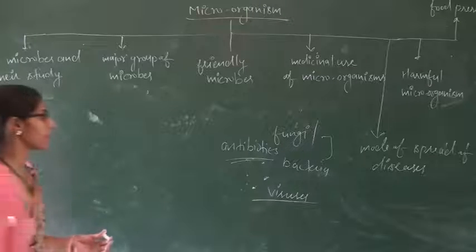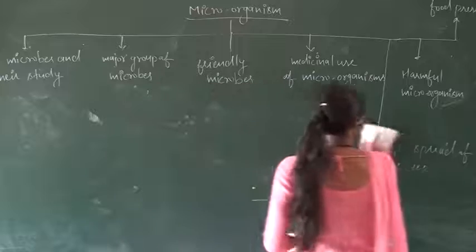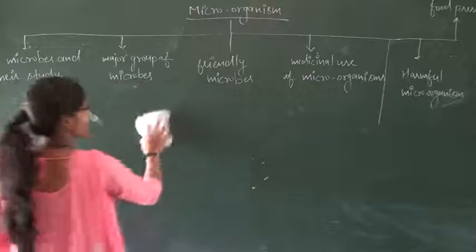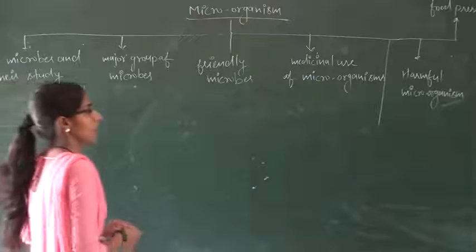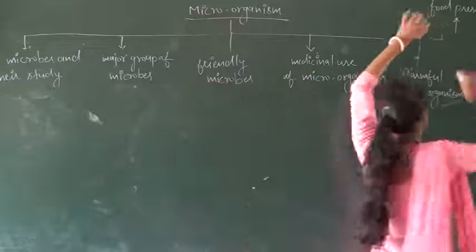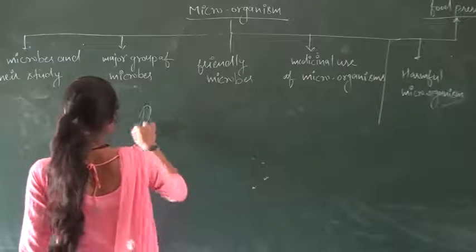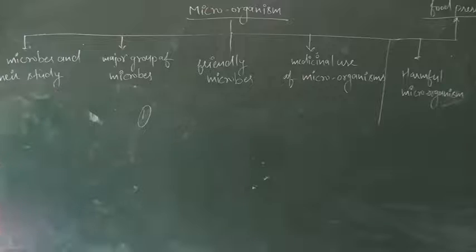Okay students, after that our next topic is food preservation. How do we preserve our food? There are many methods of food preservation. The first one is low temperature.